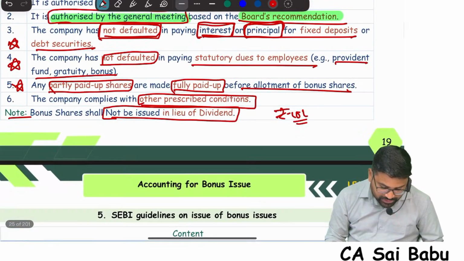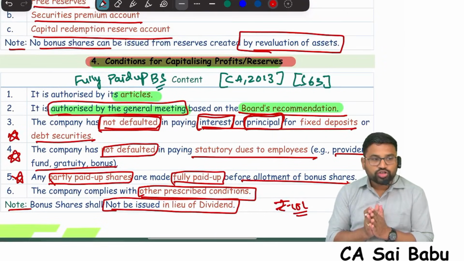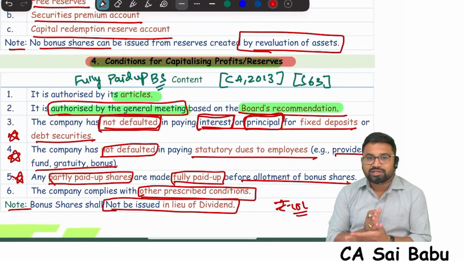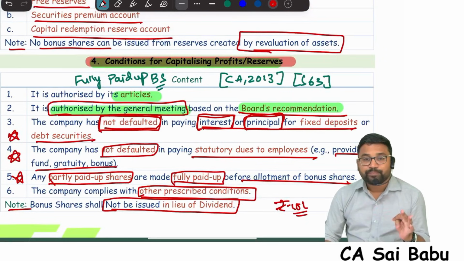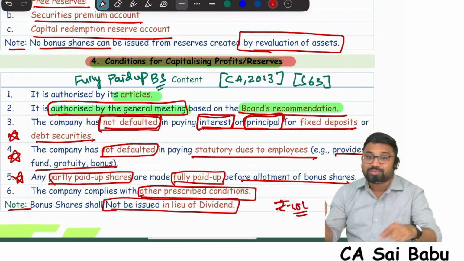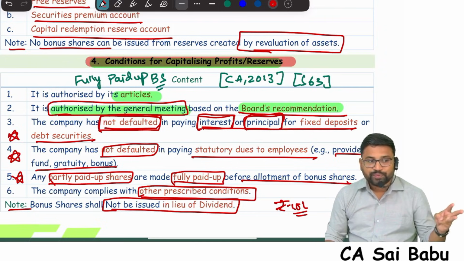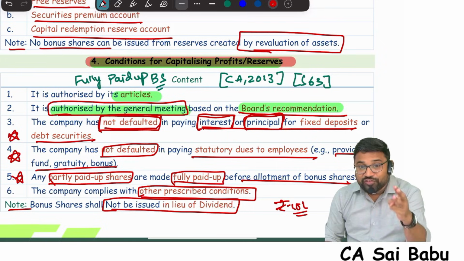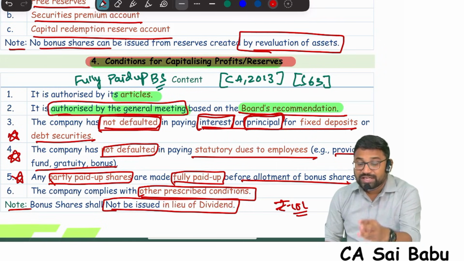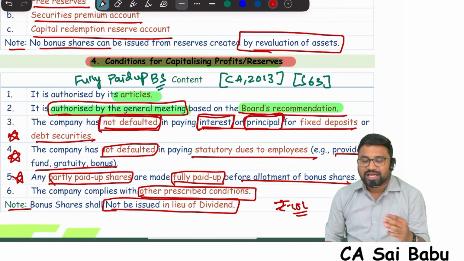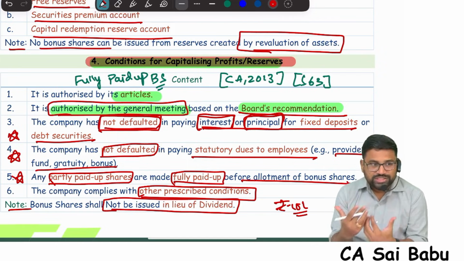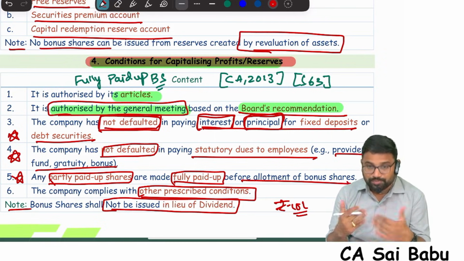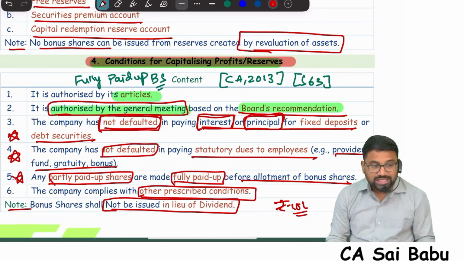So tell me, what are the 5 conditions in order to give fully paid bonus shares? Come on, tell me. First condition, authorization in articles should be there. Second, it should be approved by the members in general meeting after recommendation by board of directors. What is the third condition? There should not be any default in payment of interest or principal of fixed deposits or debt securities. Debt securities means any loans or debentures issued by the company, debt taken, loans taken, and deposits taken. In respect of them, if any interest or principal is pending, not paid, default is there, then you are not eligible to go for bonus issue.